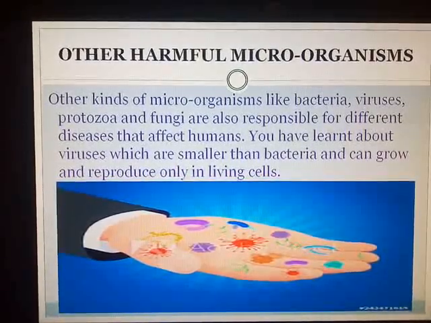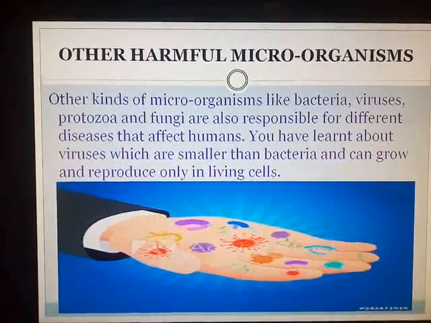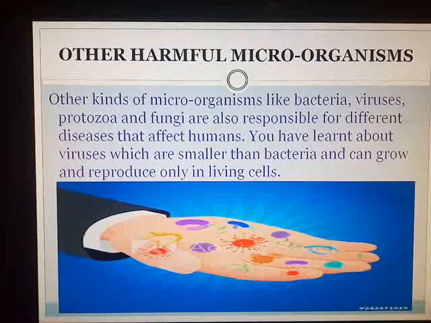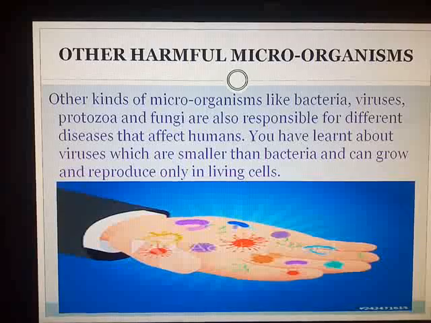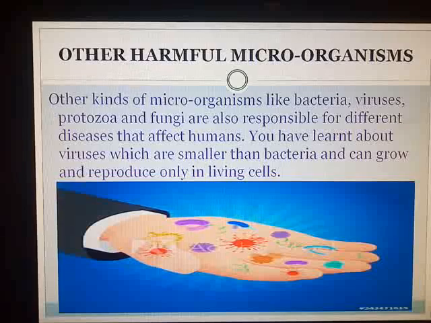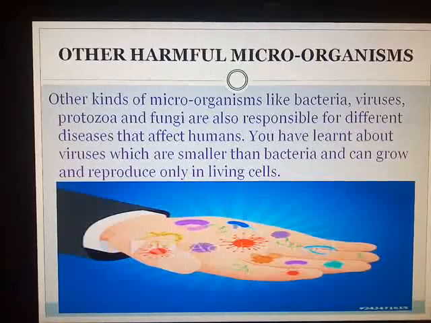If you see in the textbook on page number 94, there was a list: the spread and prevention of disease. The name of the disease was there, the pathogen which was causing the disease was given, and the mode of infection and the preventive measures against that disease were given. That entire chart was there, but that chart is fully removed from our syllabus. You know, the government has reduced the syllabus by 25% due to the COVID pandemic, and that entire table is removed. I will not explain the table to you, but it is just for your additional knowledge.